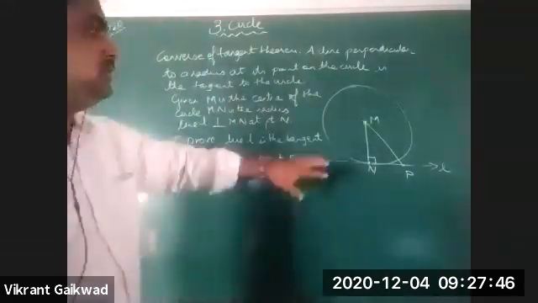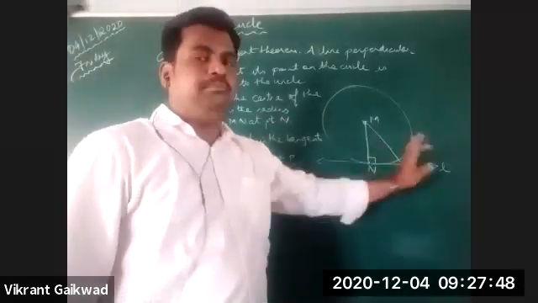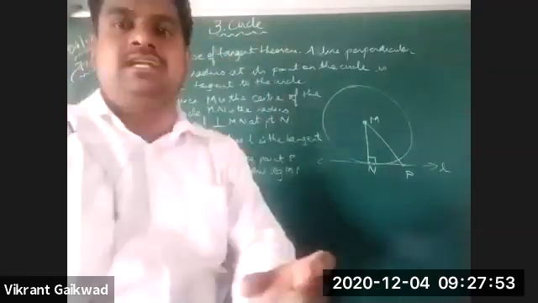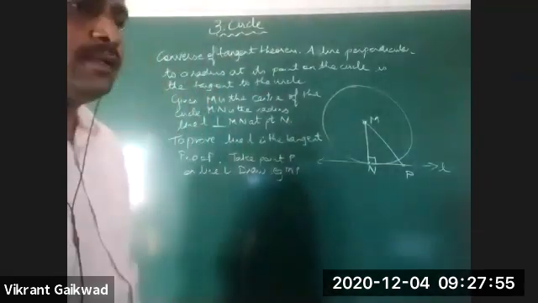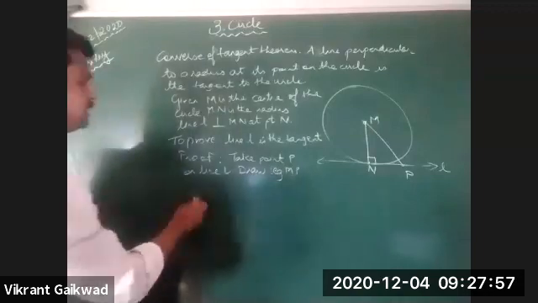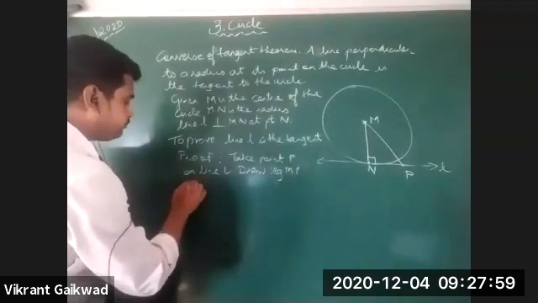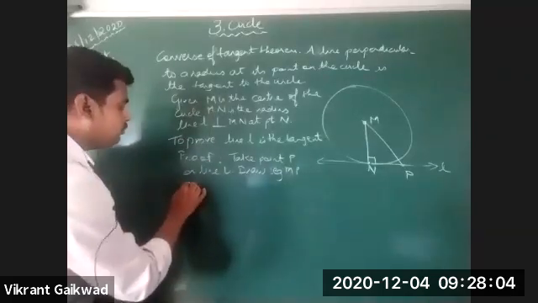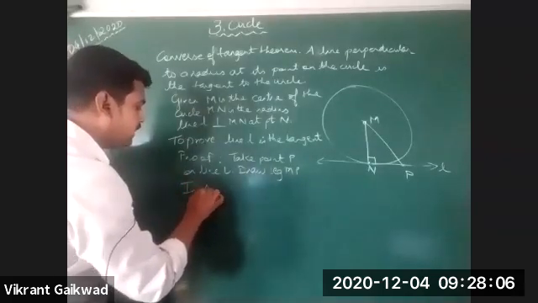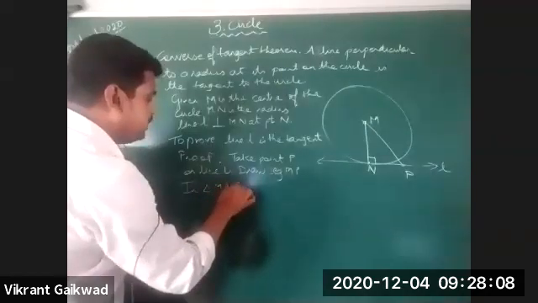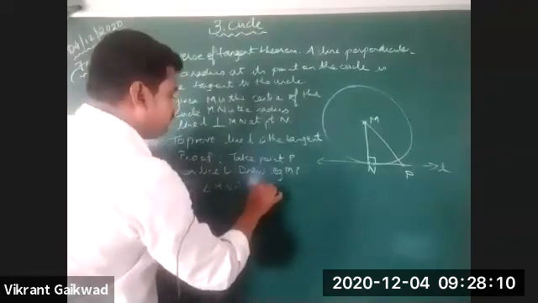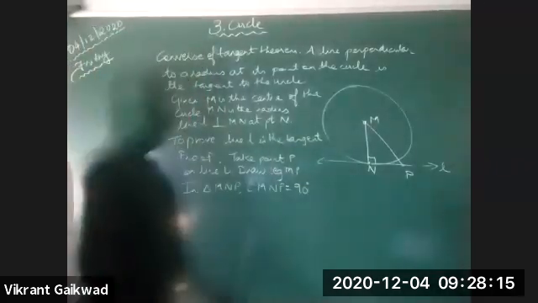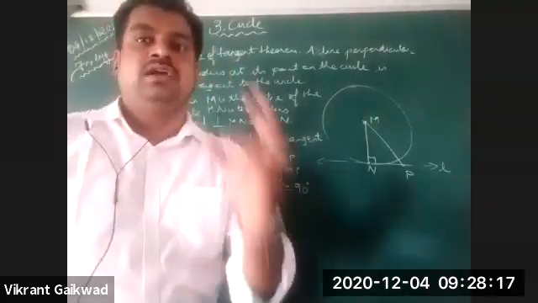Now here is triangle MNP. When you look at that triangle, which kind of triangle is it? In triangle MNP, angle MNP is 90 degrees.